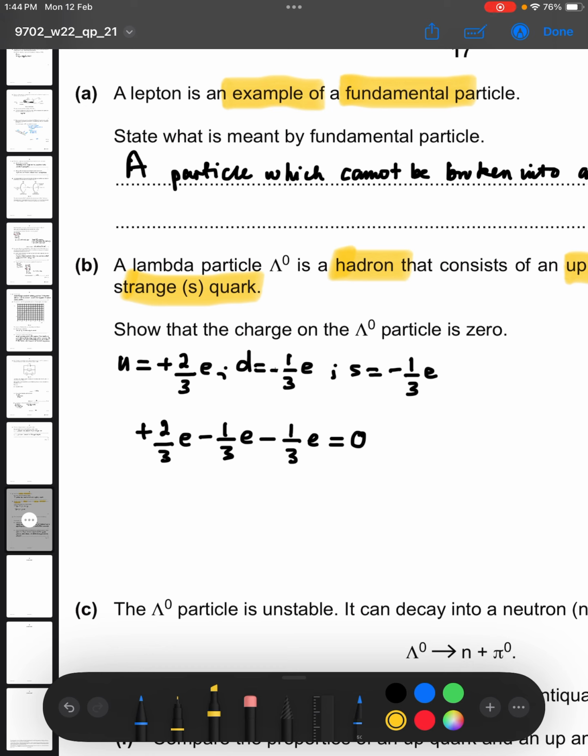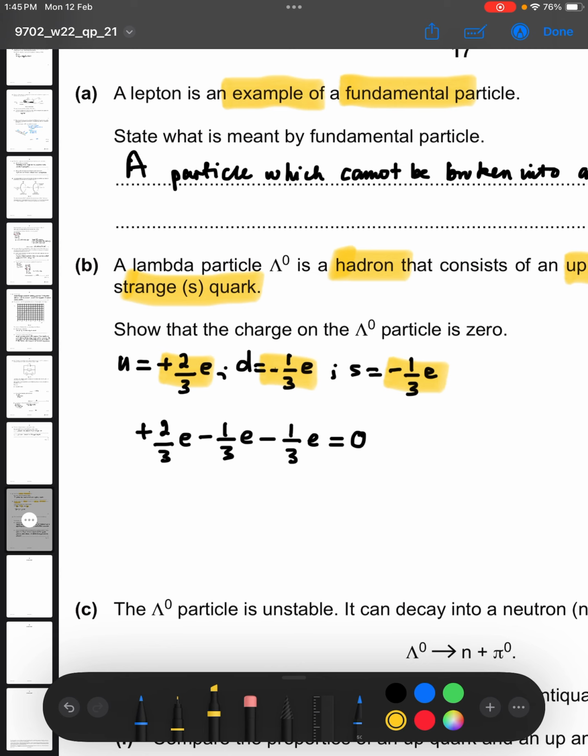An up quark has a charge of plus 2 over 3e. A down quark, just like a strange quark, because remember, up, charm and top have plus 2 over 3e, whilst down, bottom and strange have minus 1 over 3e. So an up quark here is plus 2 over 3e, a down quark is minus 1 over 3e, a strange quark is minus 1 over 3e.